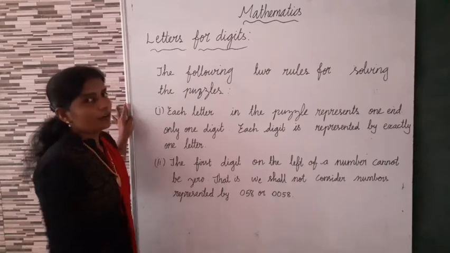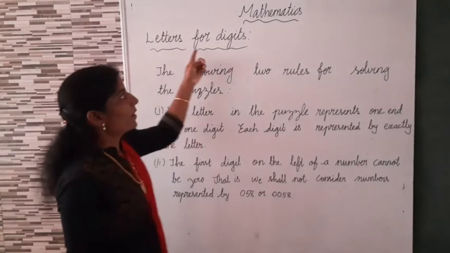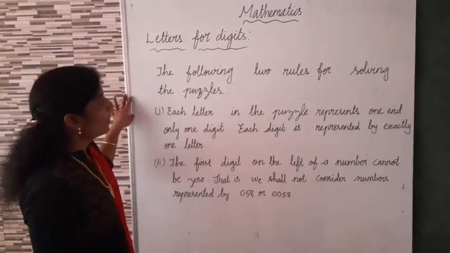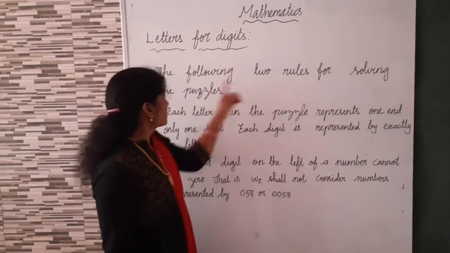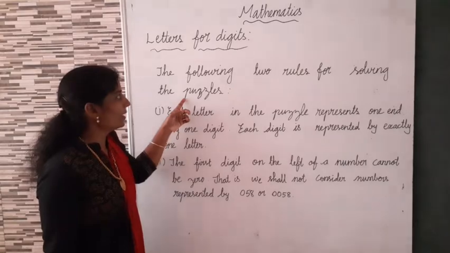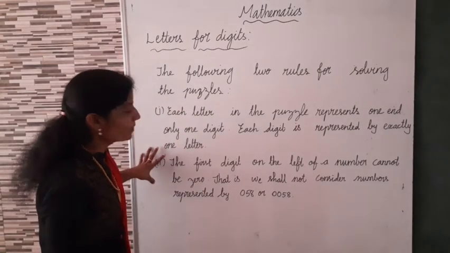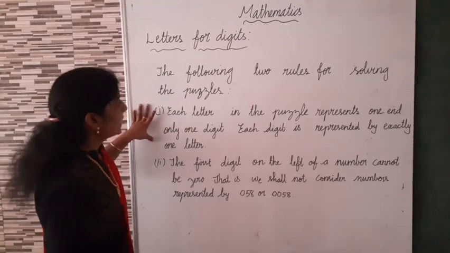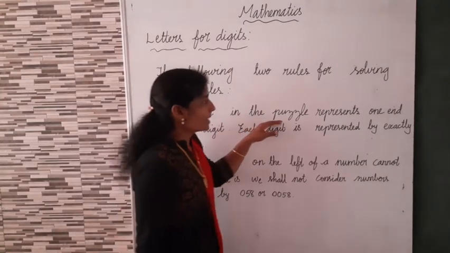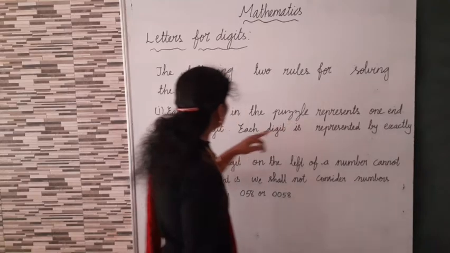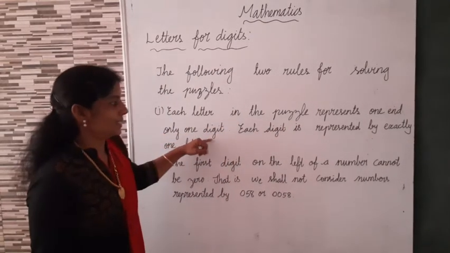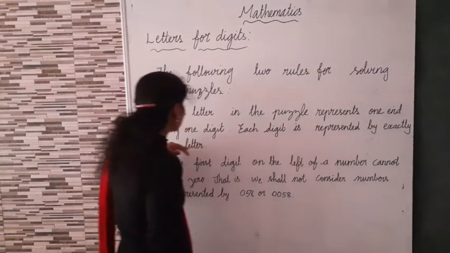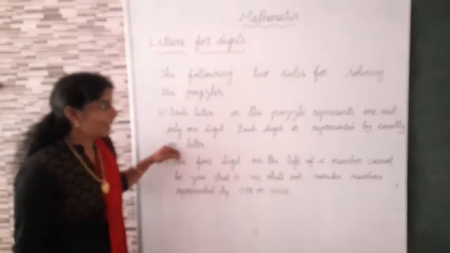Good. Now we are going to learn letters for digits. We have two rules for solving the puzzles. First rule: each letter in the puzzle represents only one digit. Each digit is represented by exactly one letter.